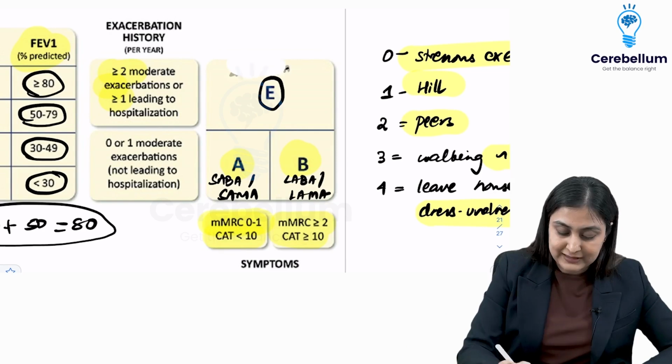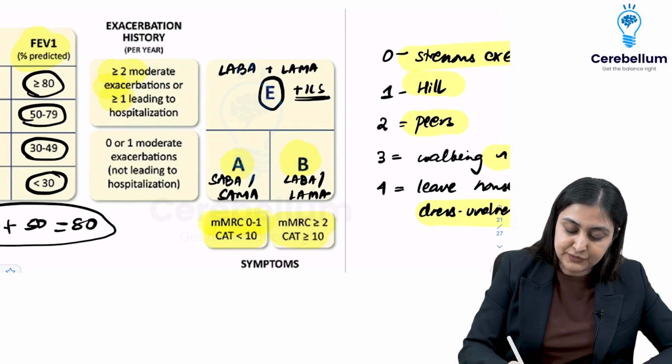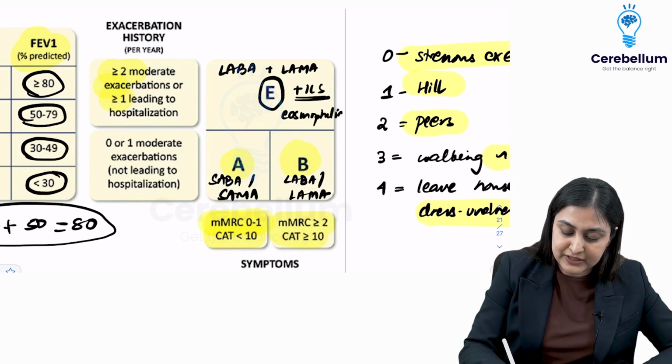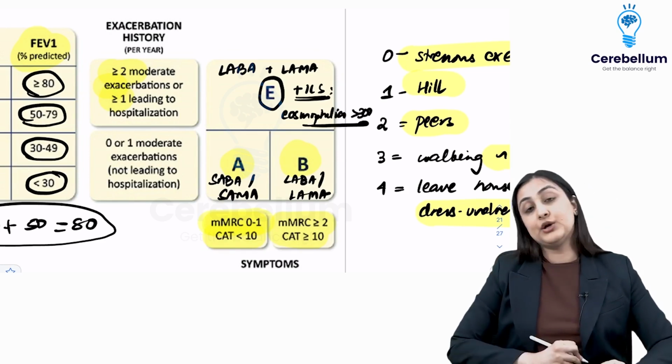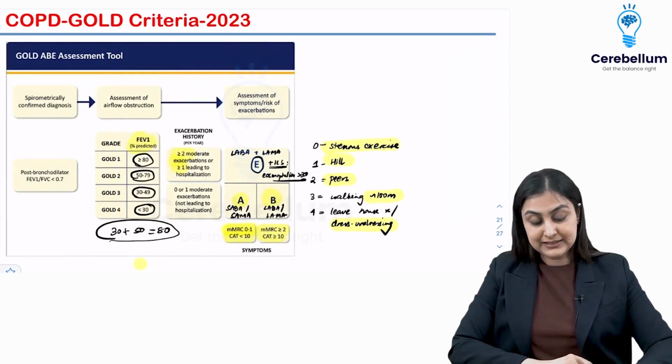For E, what you want to give is a LABA in addition to LAMA, and you can also add inhaled corticosteroids if you find that there is a component of eosinophilia. If eosinophilia is more than 300, you can start inhaled corticosteroids. Alright, so this is your GOLD criteria 2023.